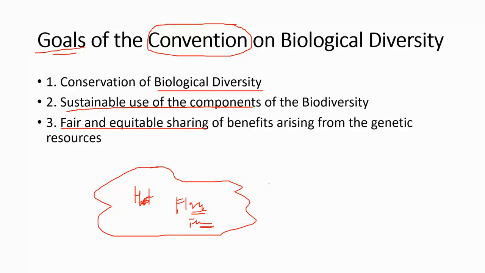That is only conservation. We must create such an environment that they feel they are in their natural habitat, and they do reproduction and all other activities, so that their generations keep going for a long time.